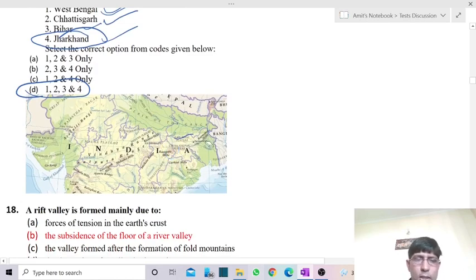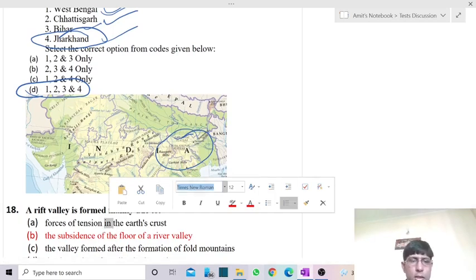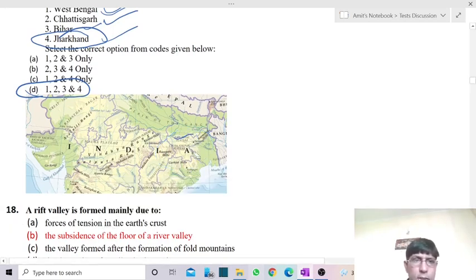So they were having Chota Nagpur plateau. See, this one is Chhattisgarh, and over here we're having the extension of CNP, Chota Nagpur plateau.